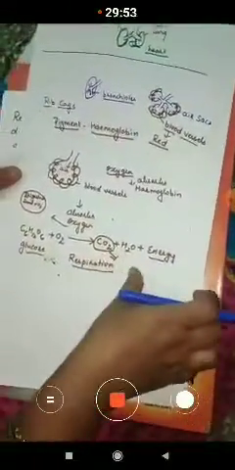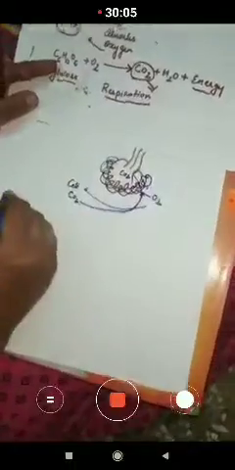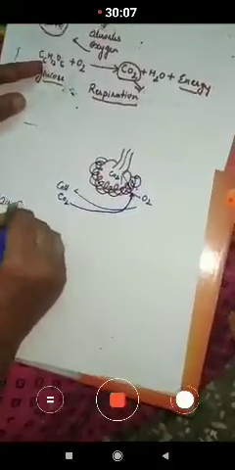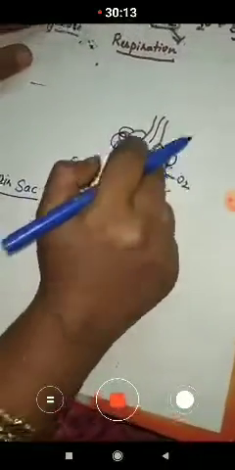Now a question will be asked to you: which is the site where carbon dioxide and oxygen are exchanged? In the air sac. Which is the place where the exchange of gases takes place?